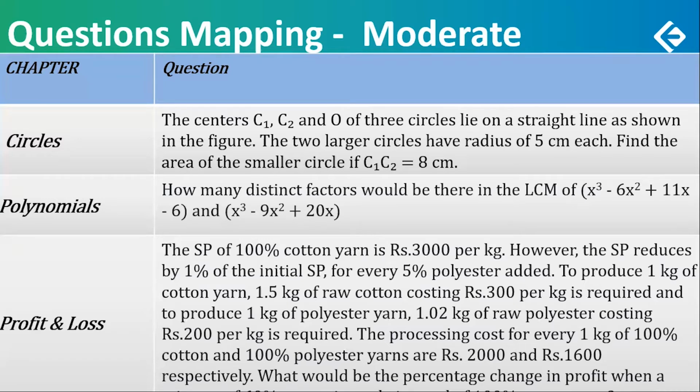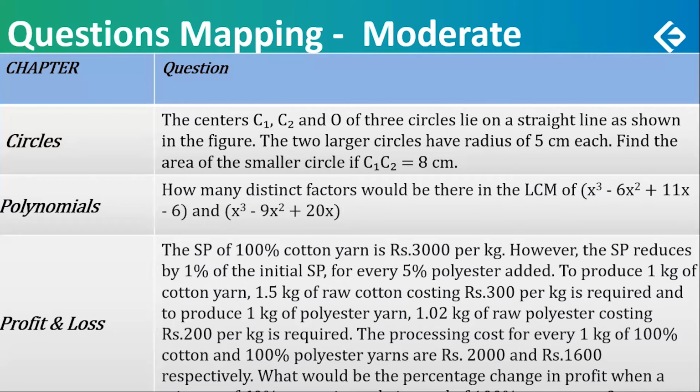100% cotton yarn is sold at 3,000 per kilogram, and the selling price reduces by 1% for every 5% reduction in polyester content. Now, to produce 1 kilogram of cotton yarn, 1.5 kilograms of cotton is needed, which costs 300 per kg. In the same way, to produce 1 kilogram of polyester yarn, 1.02 kilograms of raw polyester is needed with a cost of 200 per kg. And then the processing costs for 100% cotton and 100% polyester are given as 2,000 and 1,600.